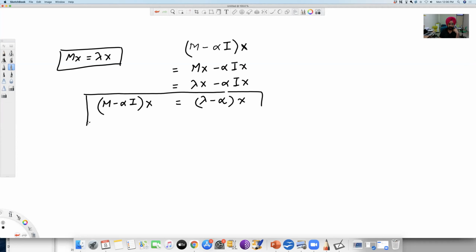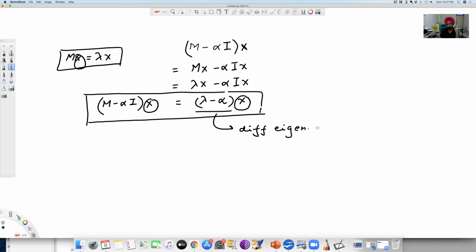What you see is that x was the eigenvector of matrix M. Thus, we see that this is the eigenvector of M minus alpha I with a different eigenvalue, right? Different eigenvalue. So basically that was all for the first question. This was your question number 1.